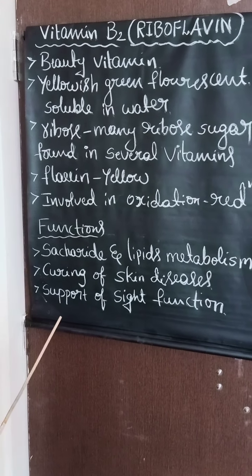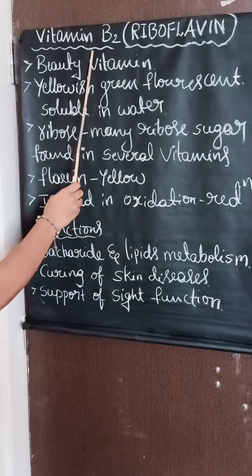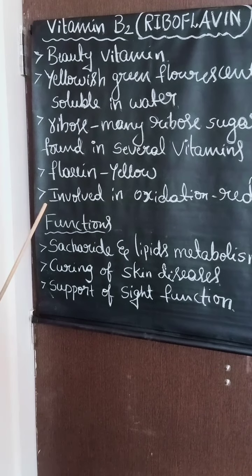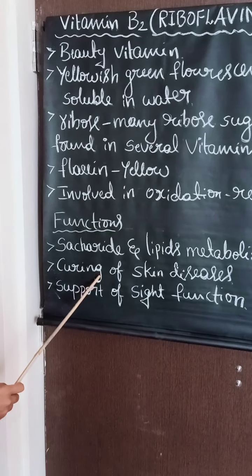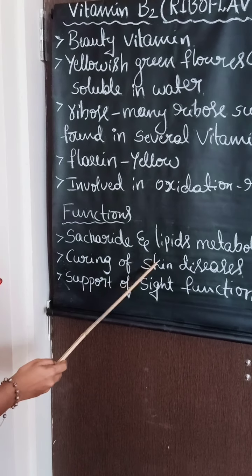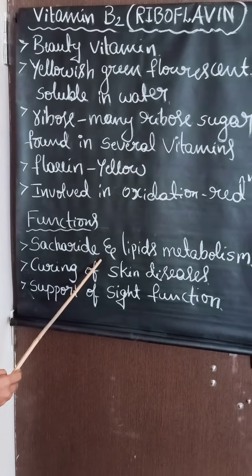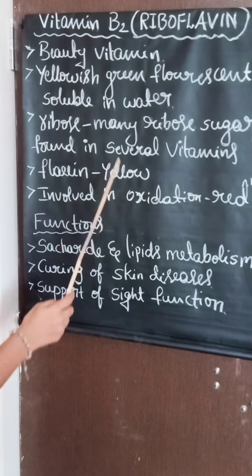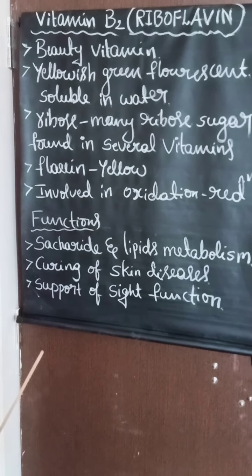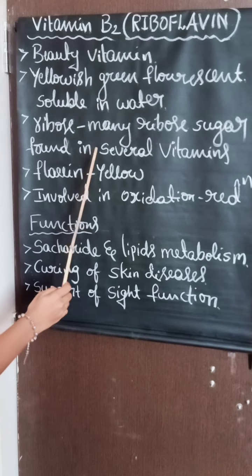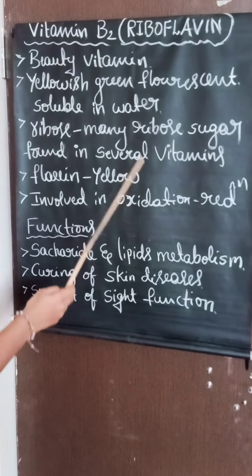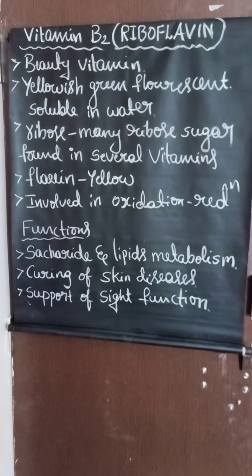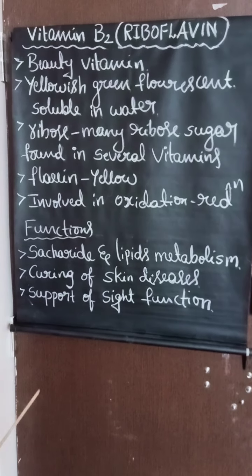Now we will see what the sources of vitamin B2 or riboflavin are. The sources of vitamin B2 are venison, yogurt, soya beans, milk, goat milk and almonds. In these items we will get vitamin B2. So till now we have studied all about vitamins, their biological importance and synthesis of vitamin C. So this completes the vitamins chapter.